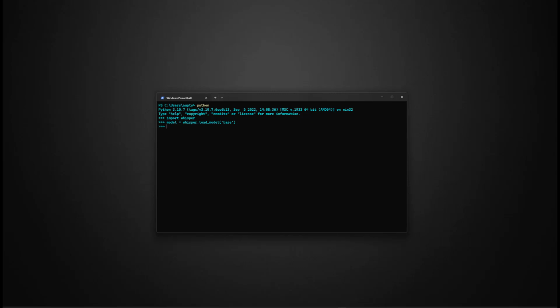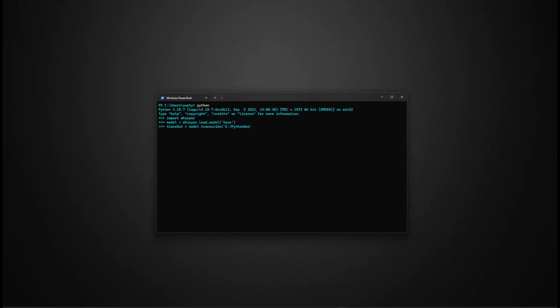Then you need to feed it a file. So for this, we're going to store it in a variable called, I don't know, transout equals model.transcribe, and then we need to give it a file.